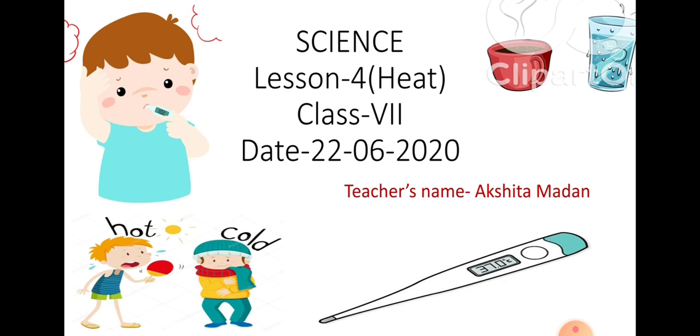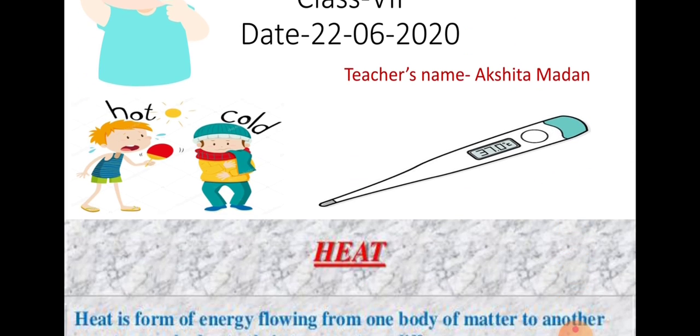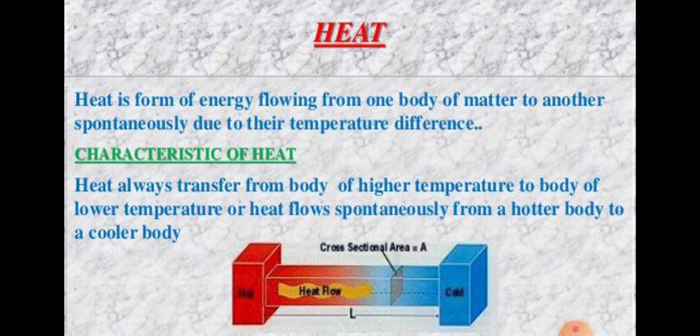Okay, now let's start. First word is heat. What is heat? Heat is a form of energy. It makes a substance hotter. Heat can't be seen by us. We can feel the heat by the temperature effect it produces.